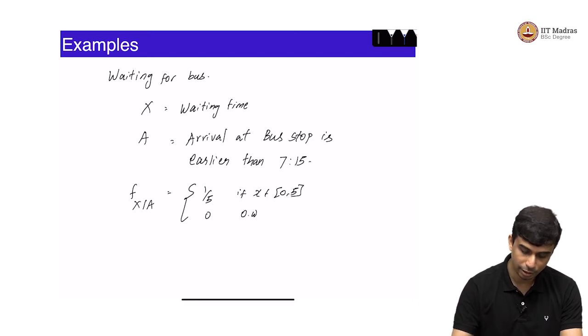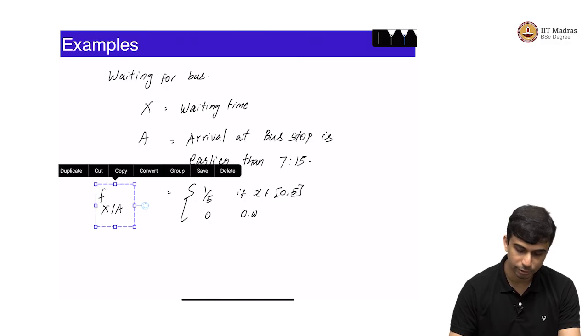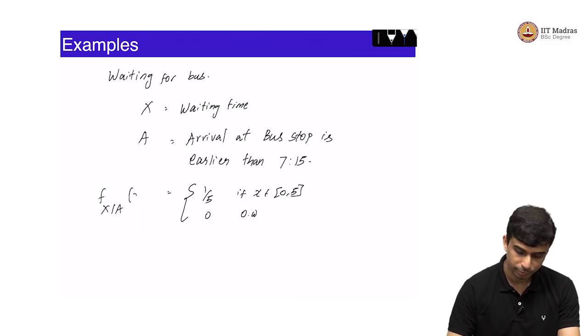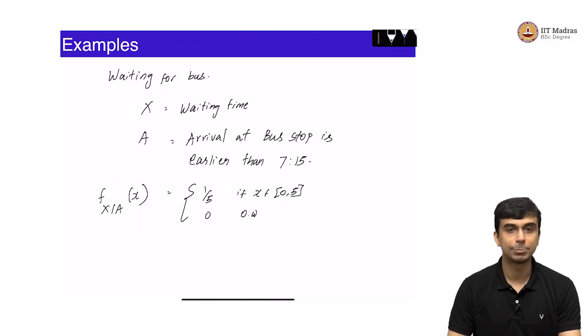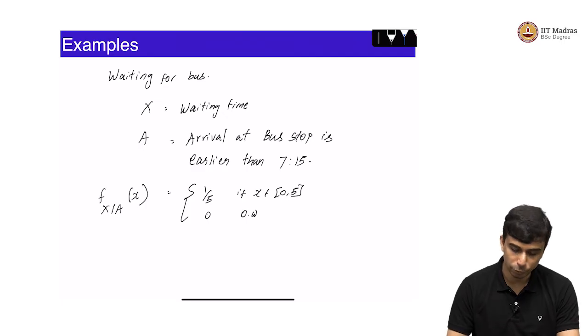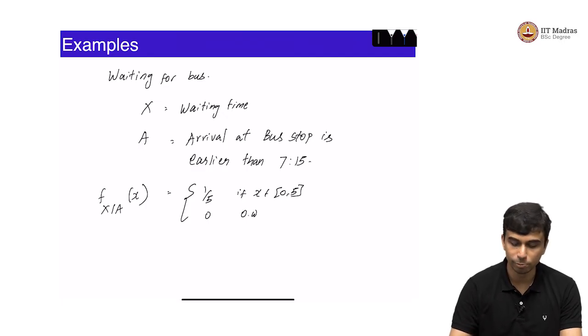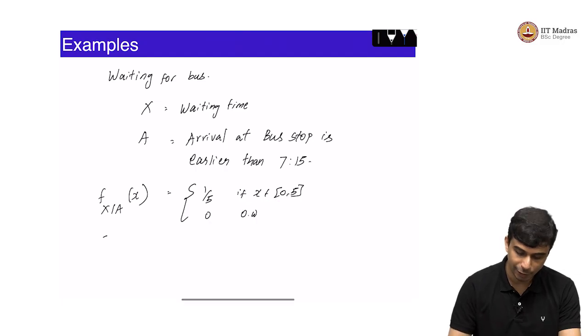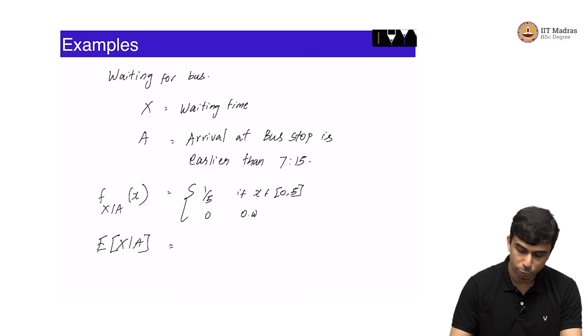The conditional expectation of x given A is also easy to compute because this is uniform on 0 to 5, which means that expected value of x given A is equal to 2.5.